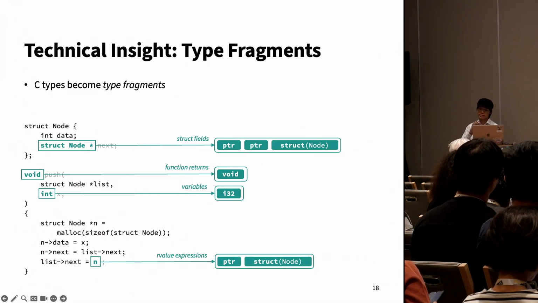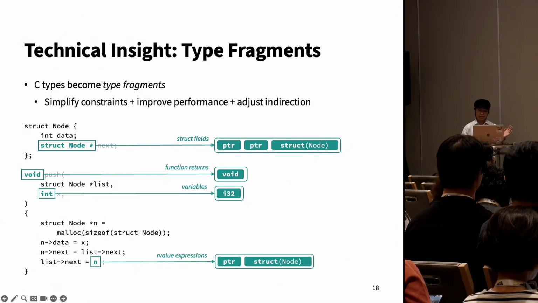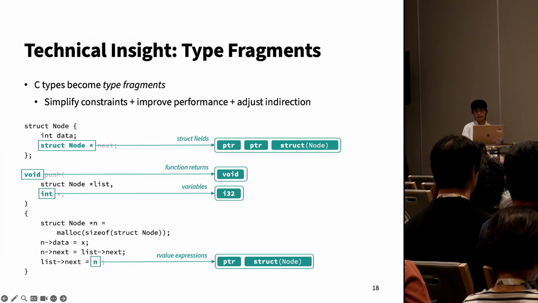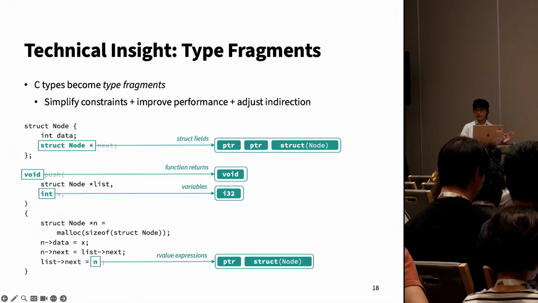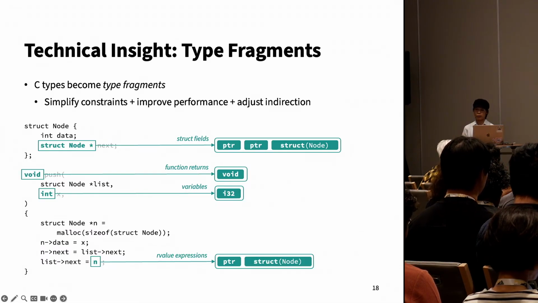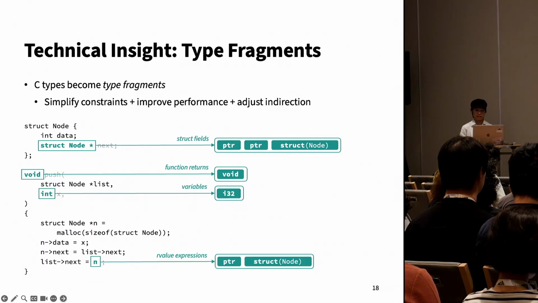Then Refnator finds an appropriate Rust type, or part of a Rust type, for each of these type fragments. The advantage of using type fragments instead of reasoning about entire types at once is that this allows the constraints to be simpler. This improves the performance of the SMT solver, and this also allows the level of indirection of whatever Rust types are inferred to be adjusted as necessary.